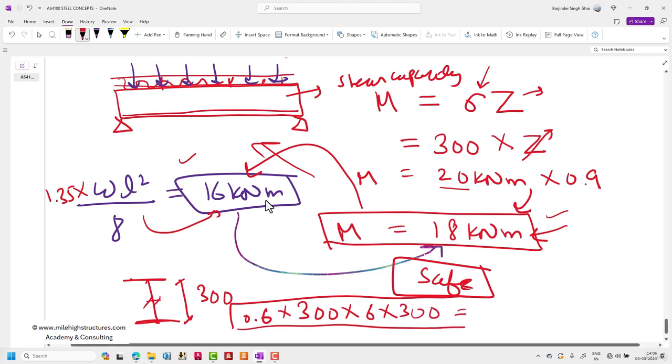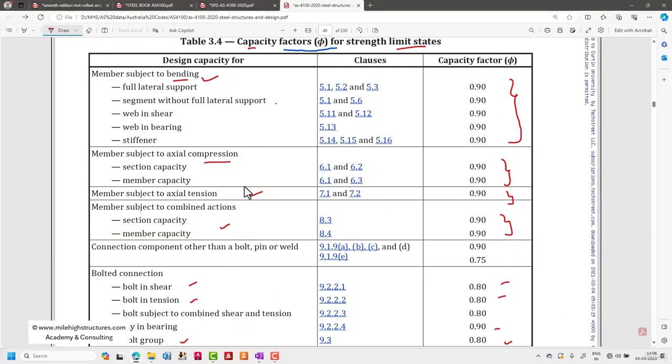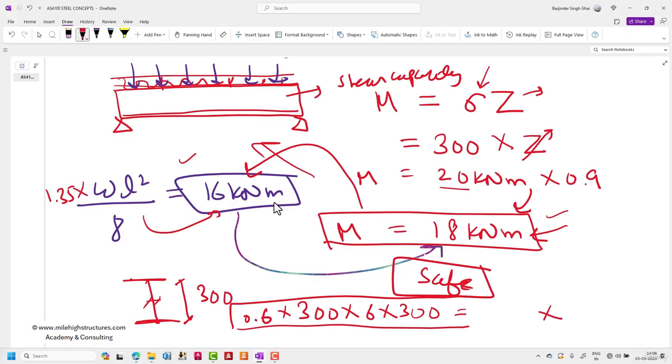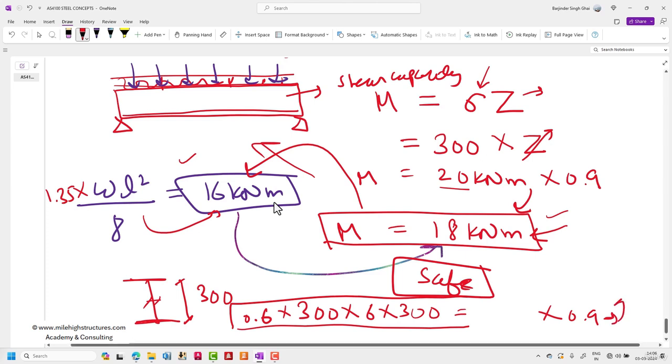So whatever value we are getting, this again needs to be multiplied with the load resistance factor for the shear, which is again 0.9. So here we can see members axial, compression, tension, and web in shear. So for web in shear it is 0.9. So again, we can simply multiply this value with 0.9 to find out the maximum factored shear that can come on the web. As we had discussed in the earlier lecture, basically the flanges are the ones which resist the bending, and the web is the one that resists the shear.